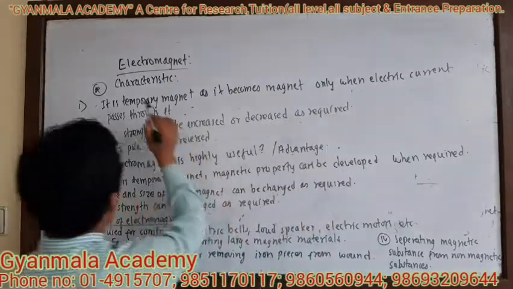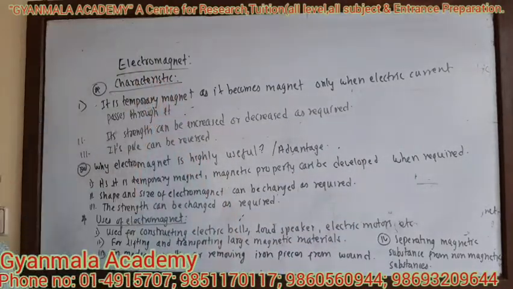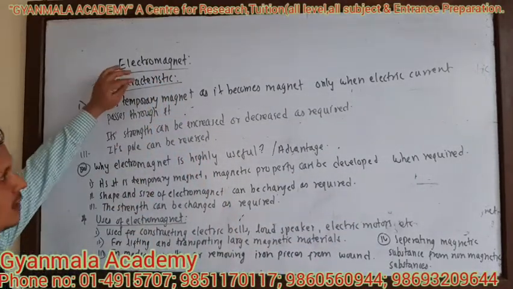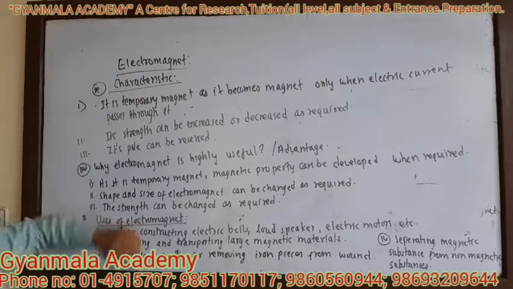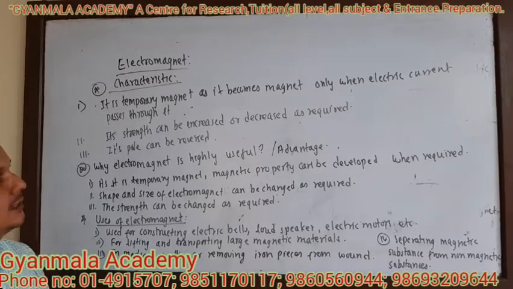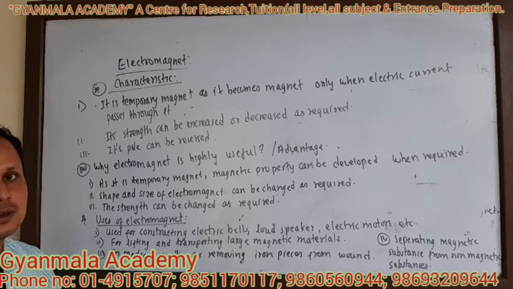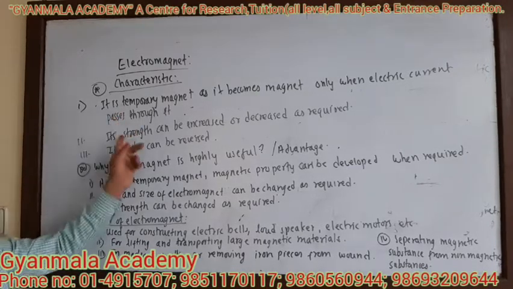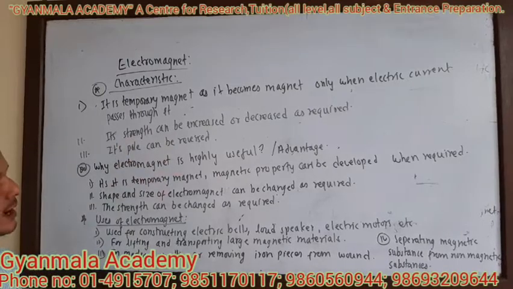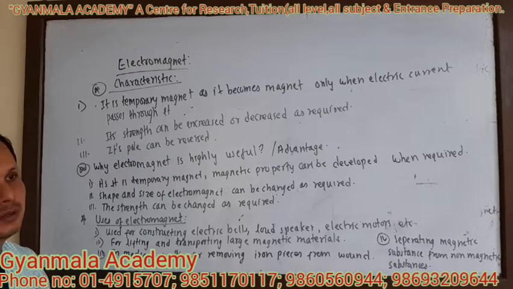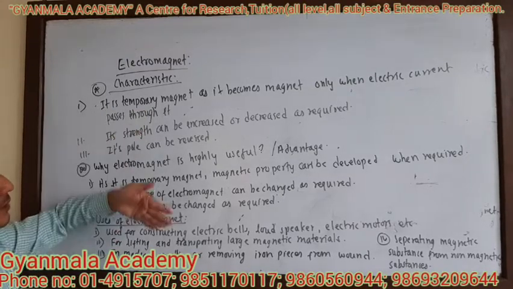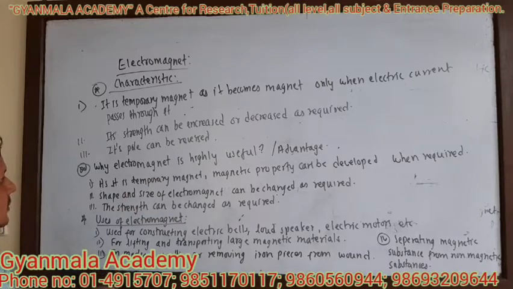Now dear students, what are the characteristics of an electromagnet? The characteristics of an electromagnet are as follows. An electromagnet is a temporary magnet as it becomes a magnet only when current electricity is passed through it. The strength of the electromagnet can be increased or decreased as required. According to our requirement, we can increase or decrease the strength of the electromagnet. The pole of the electromagnet can be reversed. These are the characteristics of an electromagnet.